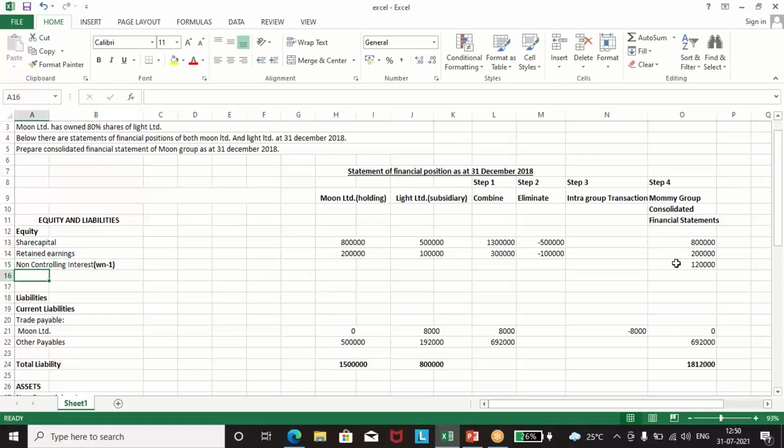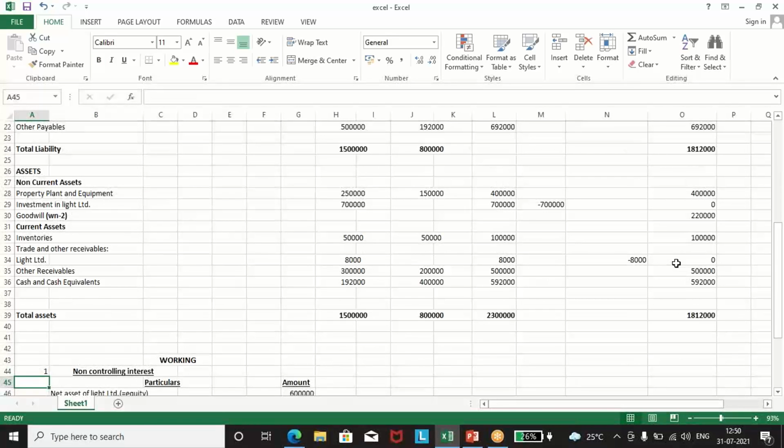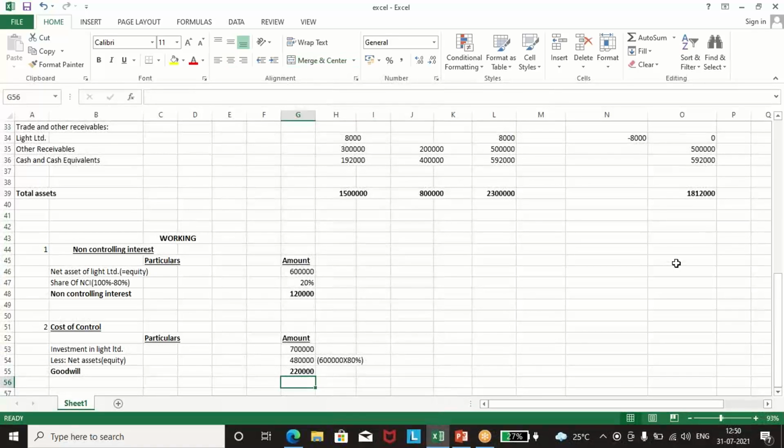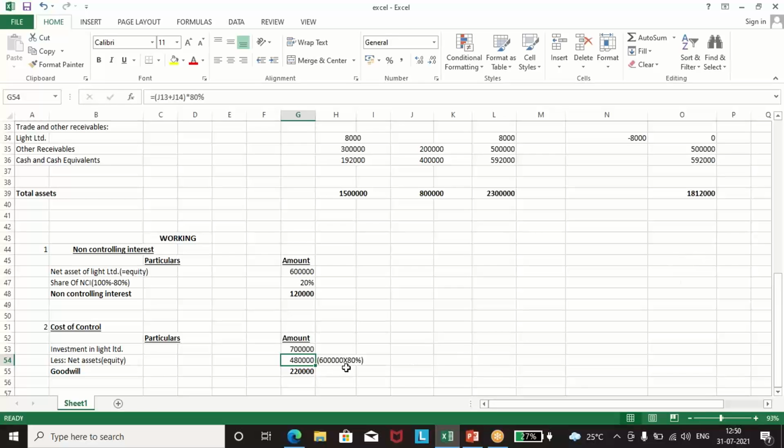Now we'll calculate the goodwill. As we have seen, investment is 7 lakh. So investment minus net assets we have to do. Investment amount is 7 lakh rupees, and what we have received is 4 lakh 80,000. How does it come? Share capital plus retained earnings was 6 lakh, into 80% share of holding. So it comes to 4 lakh 80,000. We have paid 7 lakh and we have received 4 lakh 80,000.